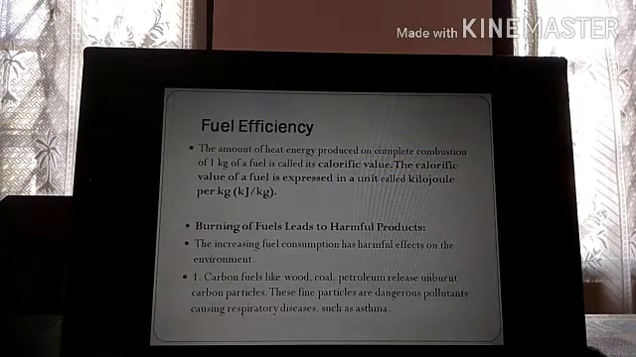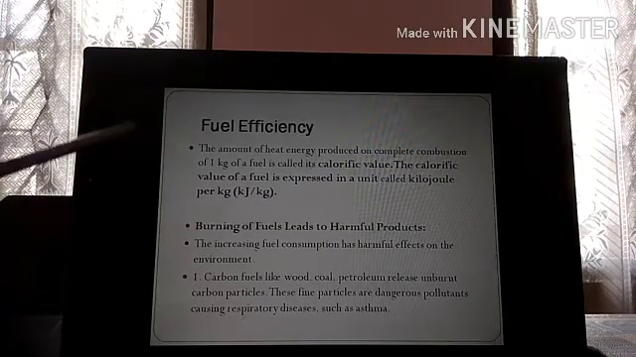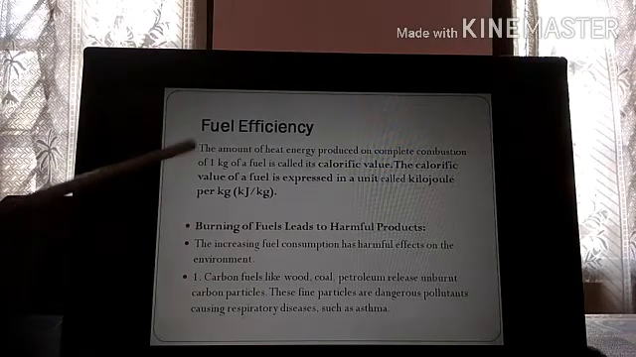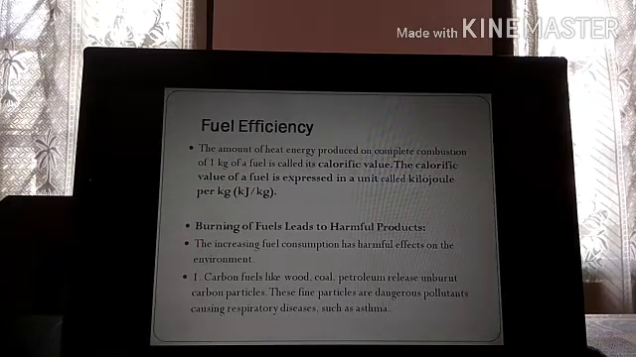Students, let's continue with the explanation. So now we come to the next topic, that is fuel efficiency, which is very important. The amount of heat energy produced on complete combustion of 1 kg of a fuel is called its calorific value. So what is calorific value?